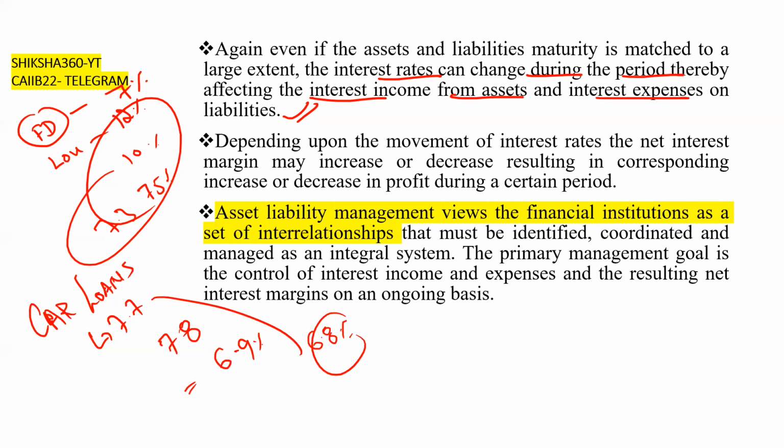So on the fixed deposit we are paying 5.7 or 5.8%, and on the car loan we will get about 6.9 or 7%. So this is the gap which we are facing, and this also shows that in the upcoming time this gap is going to reduce. So how or where will the bank earn profit now.